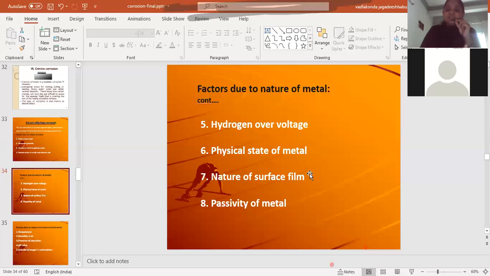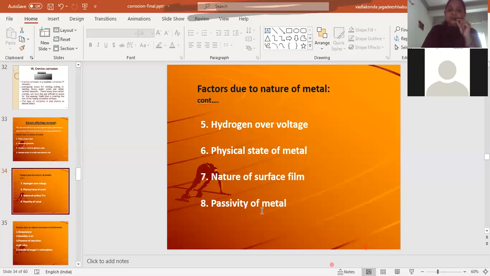If the surface film is non-porous in nature, meaning it completely covers the metal surface, then it will act as a protective layer. In that case, the rate of corrosion will be less. And if the surface film has pores on its surface, then the rate of corrosion will be high. And one more important topic is the nature of metal.